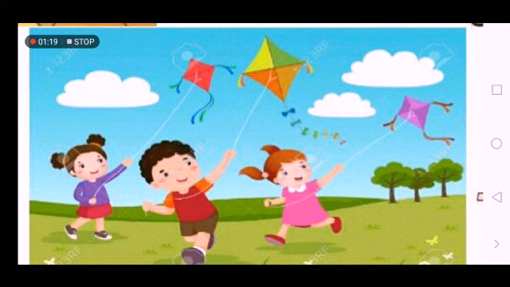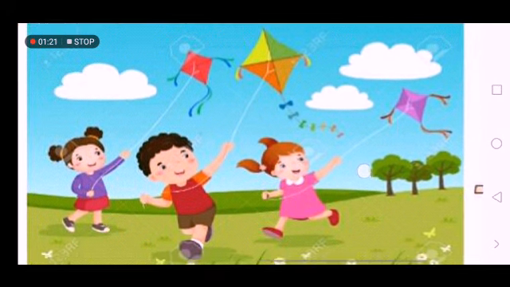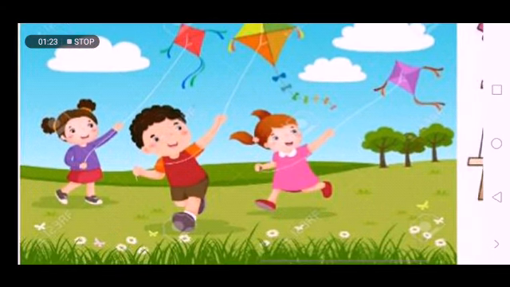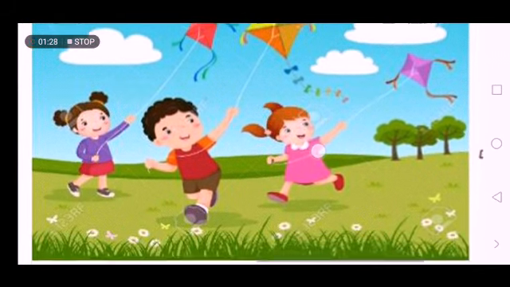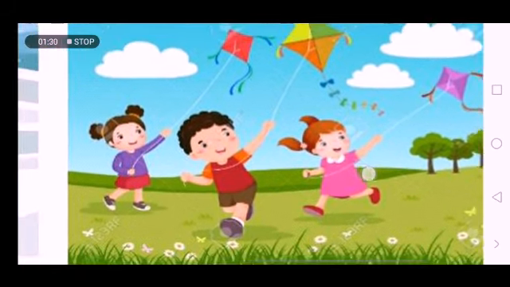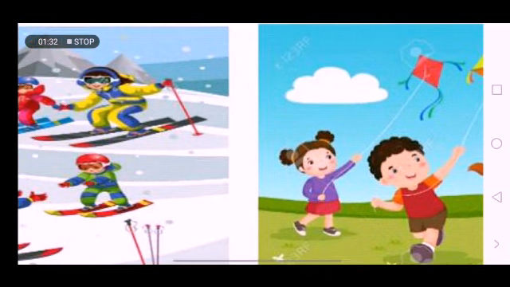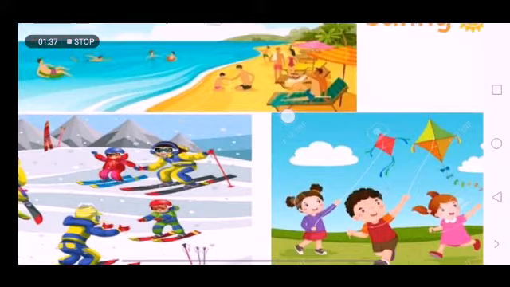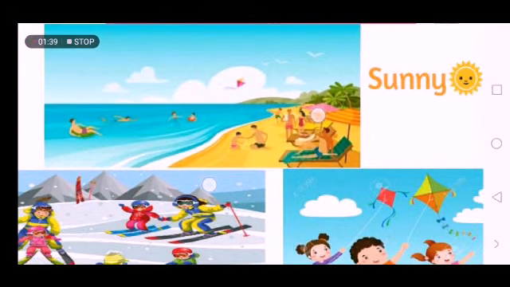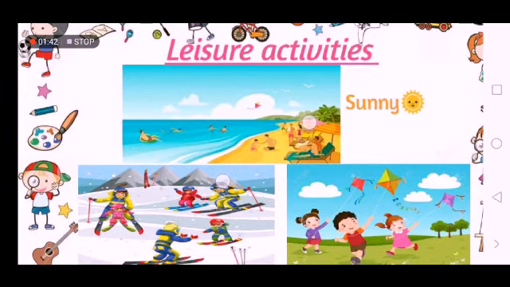So windy weather is the best for flying kites, because wind helps the kites to move. So what we do is affected by the weather, and to have a very good time to enjoy your hobby or your leisure activity, you need to know the weather first.